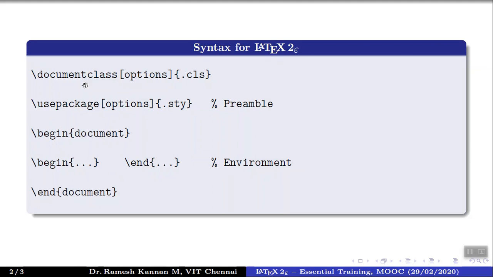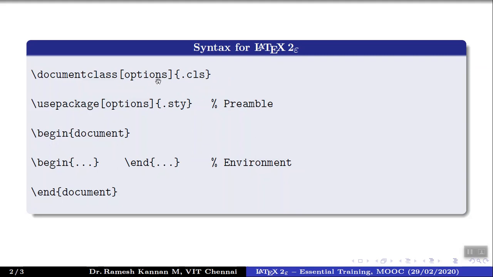To begin with, the document class is the functional class, which is a very important thing that is used to denote what type of class files we are using. Class files are many. We'll be discussing that in detail in the next lecture, but as of now, we have plenty of class files. Say, for example, if you want to write a book, then you have to use a class file called book.cls. And in fact, we don't use the extension here. We just name the class file.